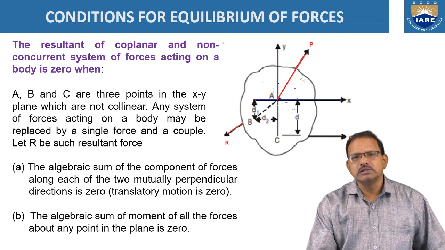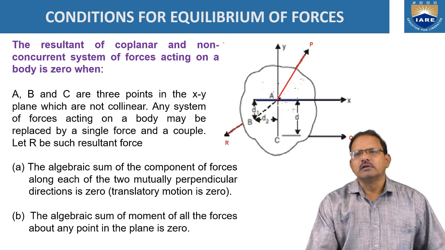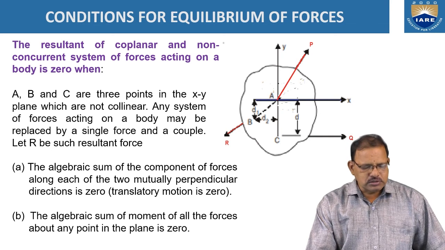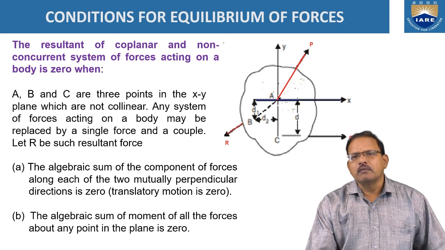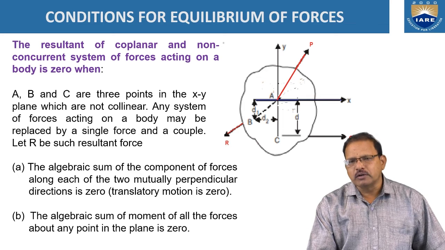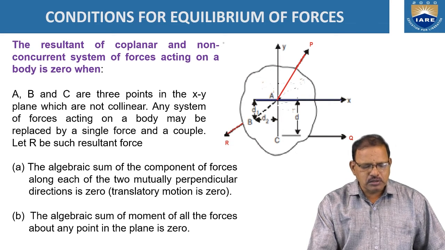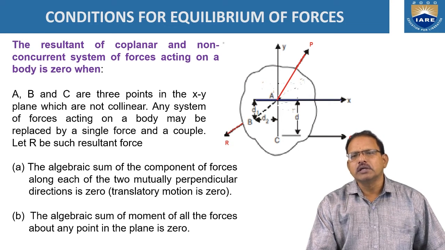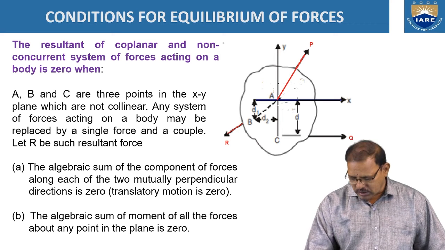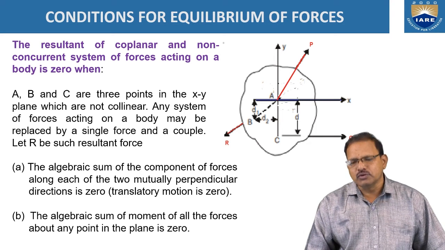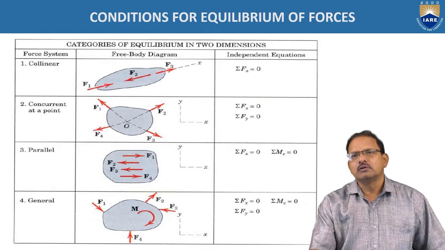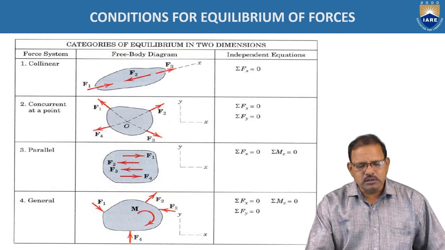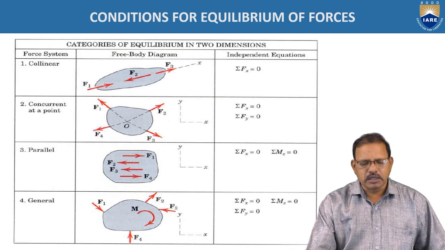The first condition is that the algebraic sum of the components of forces acting along the x direction should be equal to 0, that is, sigma Fx is 0. Similarly, the sum of the components acting along the y direction should be equal to 0. The third equation is that the algebraic sum of the moments created by all the forces at a given point should be equal to 0. This is the general condition for equilibrium of several forces acting on a body.